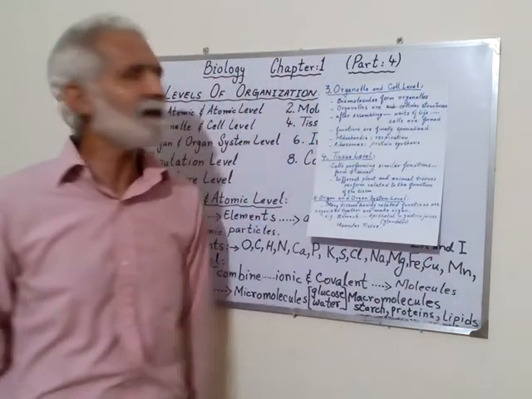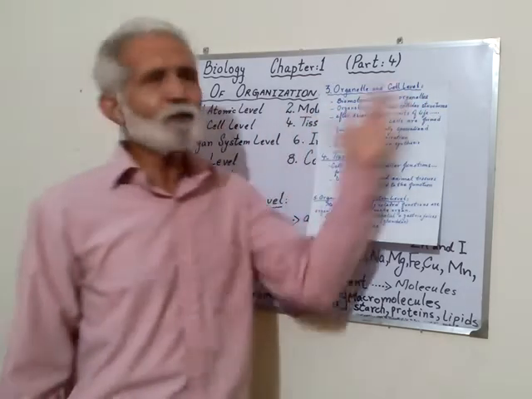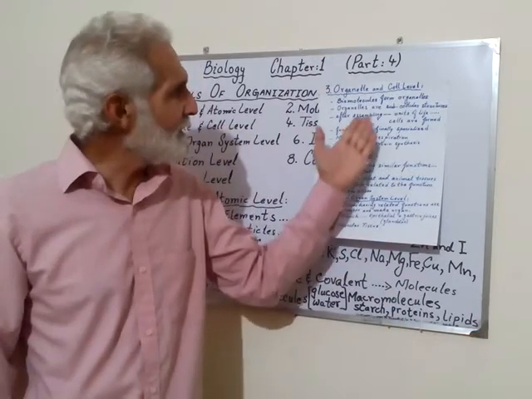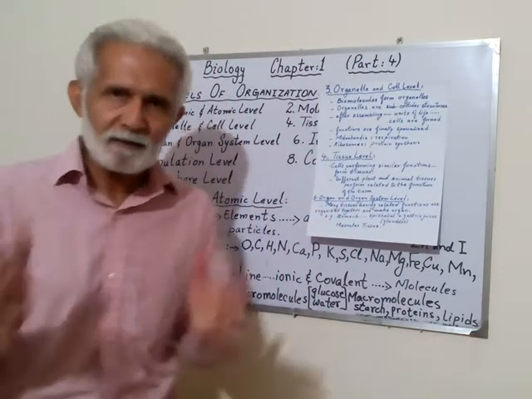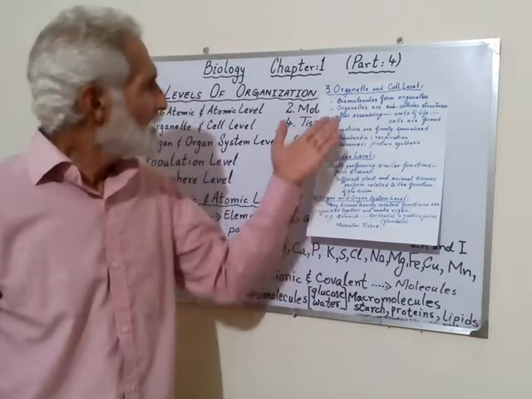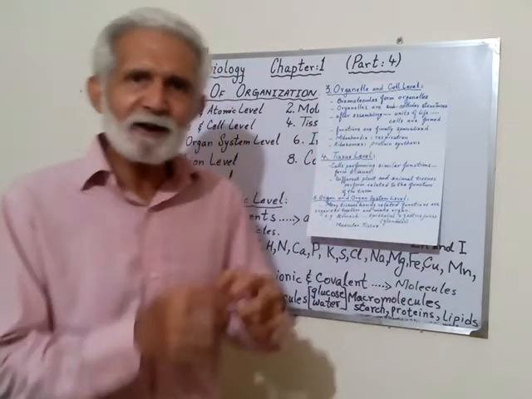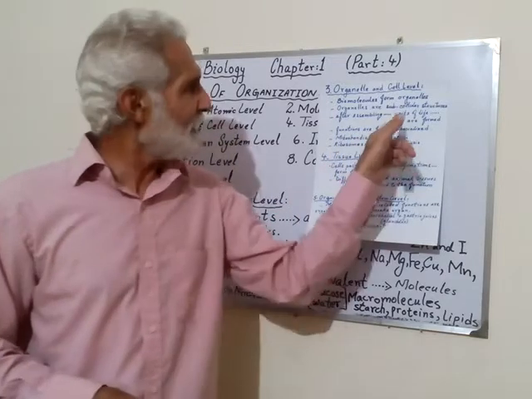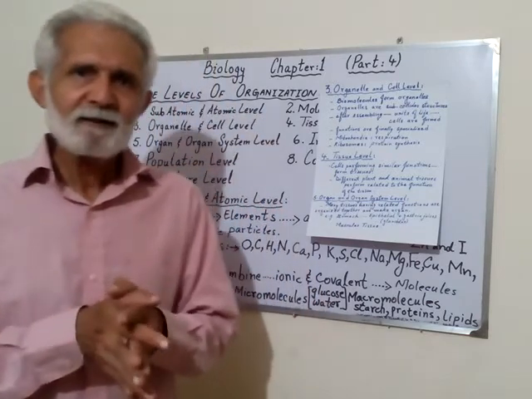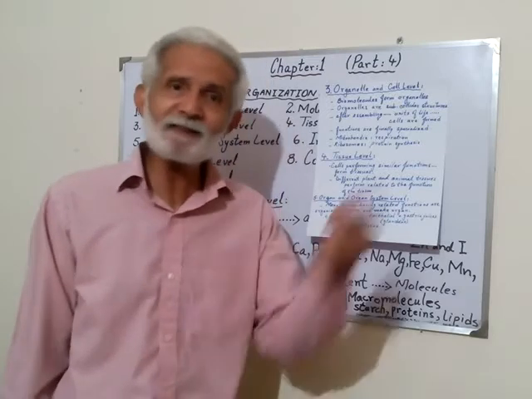When we say organelle and cell level, we ended at biomolecule. So biomolecules form organelles. Now what are organelles? Organelles are subcellular structures. They combine and form a cell. When these organelles assemble together, the unit of life appears, which we call a cell. What is a cell? A cell is a unit of life.